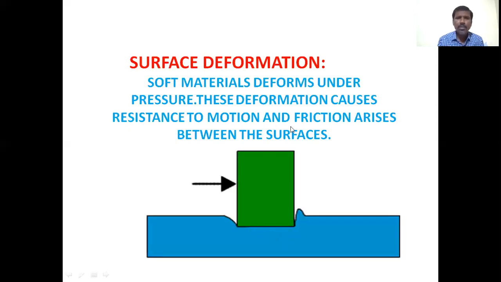So that is surface deformation also. Soft materials deform under pressure, and this deformation causes resistance to motion and friction arises between the surfaces. This opposes the motion of the body, and it is due to the friction that arises between these surfaces.